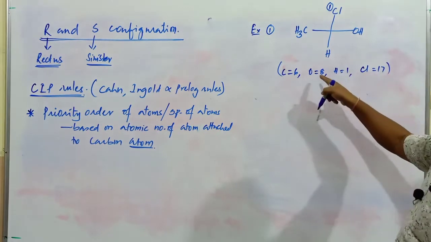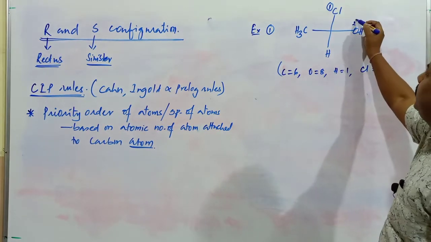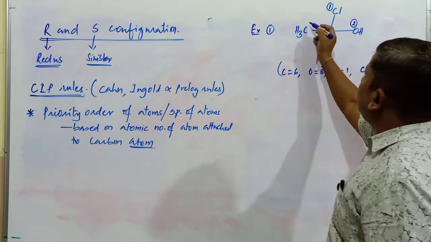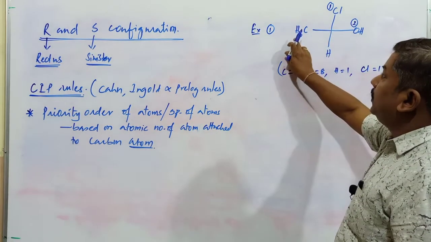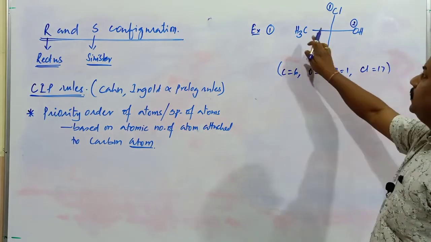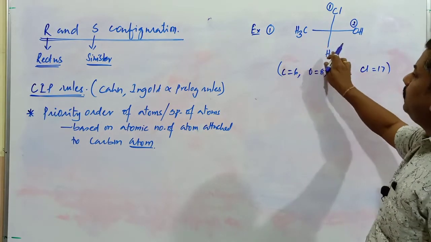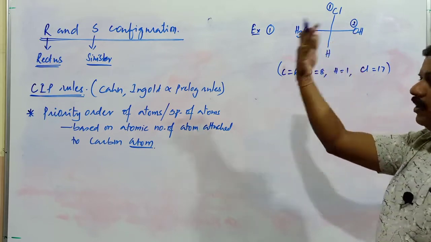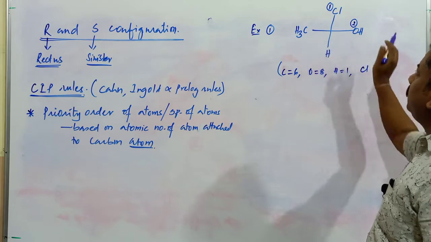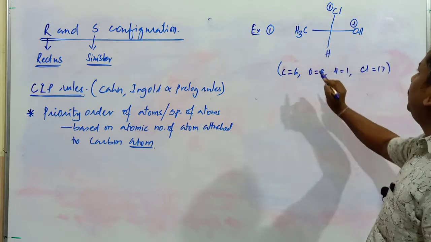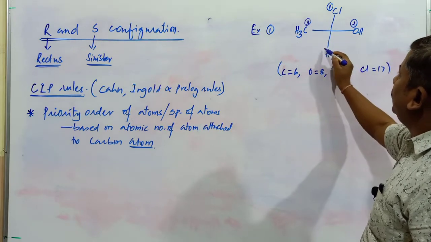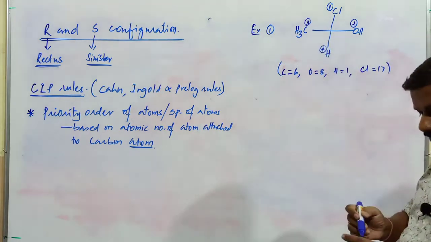Next atomic number is that of oxygen, so this one is number 2. Next one is going to be carbon. This is the carbon. No need to go to the second atom or group of atoms, only the first atom. If in some molecule the first atom is the same, then you have to go with the second atom. But here the first atoms in all these groups are different, so that condition is not applicable. This is first priority, second priority, this is third priority, and this is fourth priority.